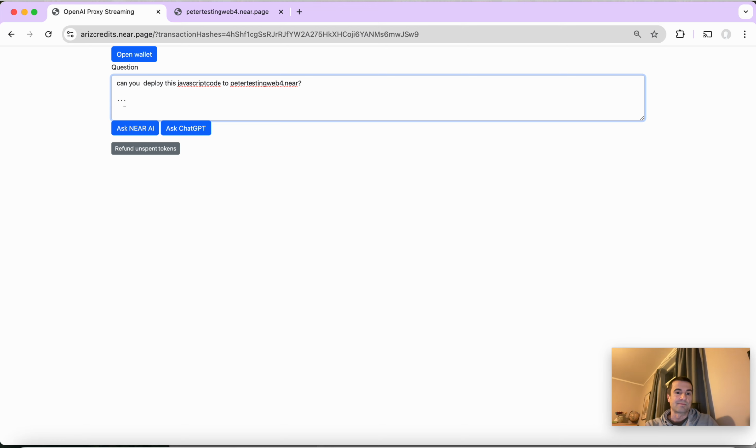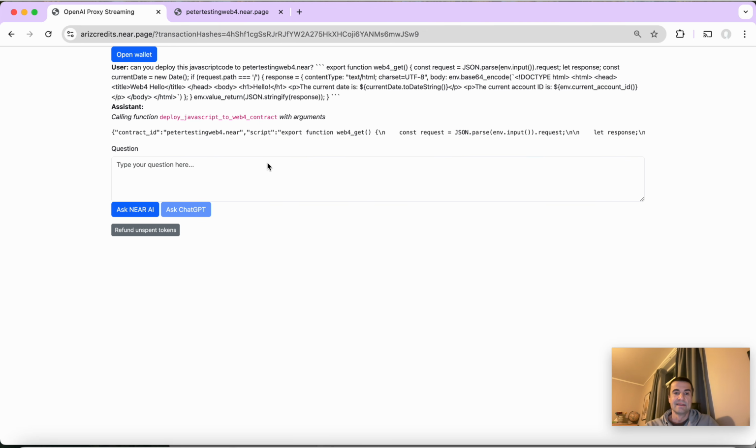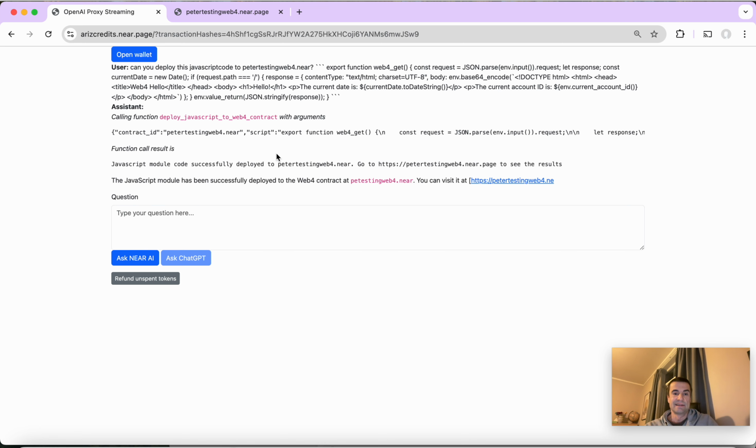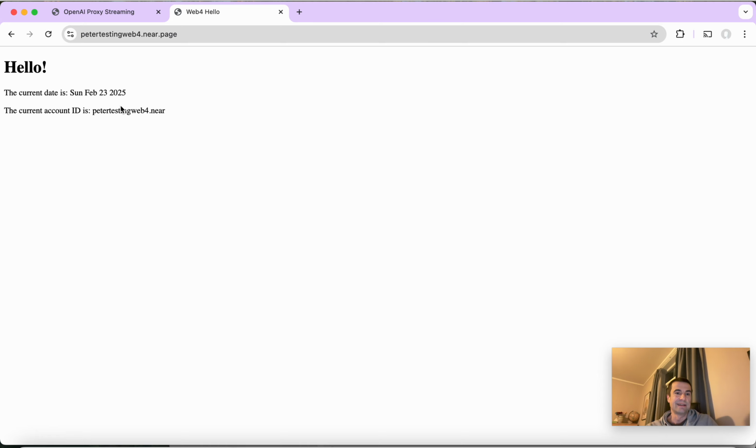And we will just paste the JavaScript code that we had. Let's ask ChatGPT, for example. And now it's deploying this code. Let's see how it works. And it was deployed, and we can go to this page that we had, and now let's see. And now you can see it actually displays the current date, as it should.